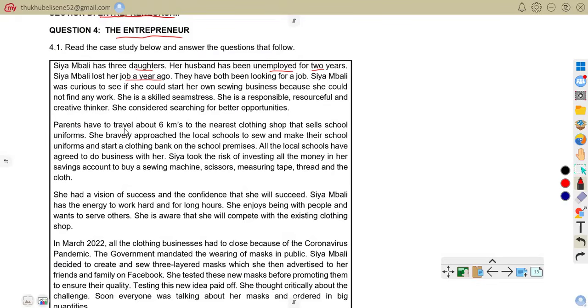Parents have to travel about 6 kilometers to the nearest clothing shop that sells school uniform. She briefly approached the local schools to sew and make their uniforms and start a clothing bank on their school premises. All the local schools agreed to do business with her. She took the risk of investing all the money in her savings account to buy a sewing machine, scissors, measuring tape, thread, and cloth. She had a vision of success and the confidence that she would succeed. She has the energy to work hard for long hours. She enjoys being with people and wants to serve others. She's aware that she will compete with existing clothing shops.